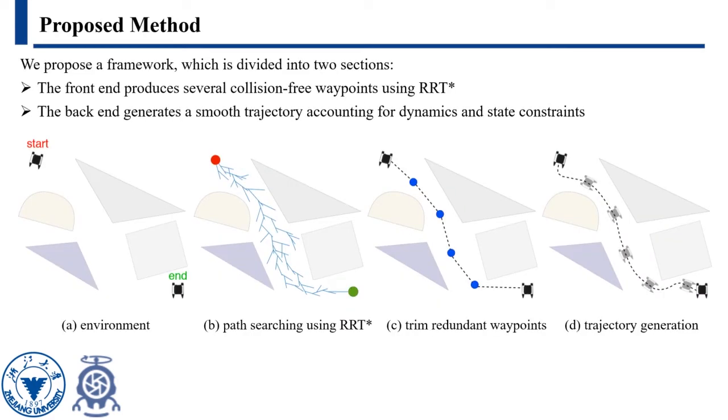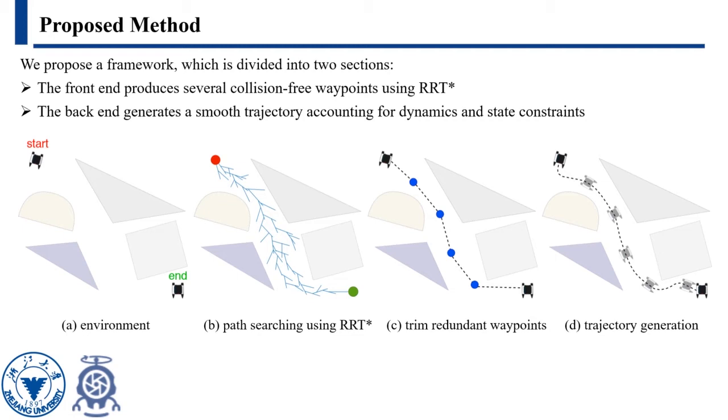The planning method we proposed in this paper is a two-stage framework. The front end is path searching. It produces sequential collision-free waypoints in environments with obstacles. The back end is trajectory generation. It uses the waypoints to generate smooth trajectories, accounting for kinodynamic constraints and state constraints.